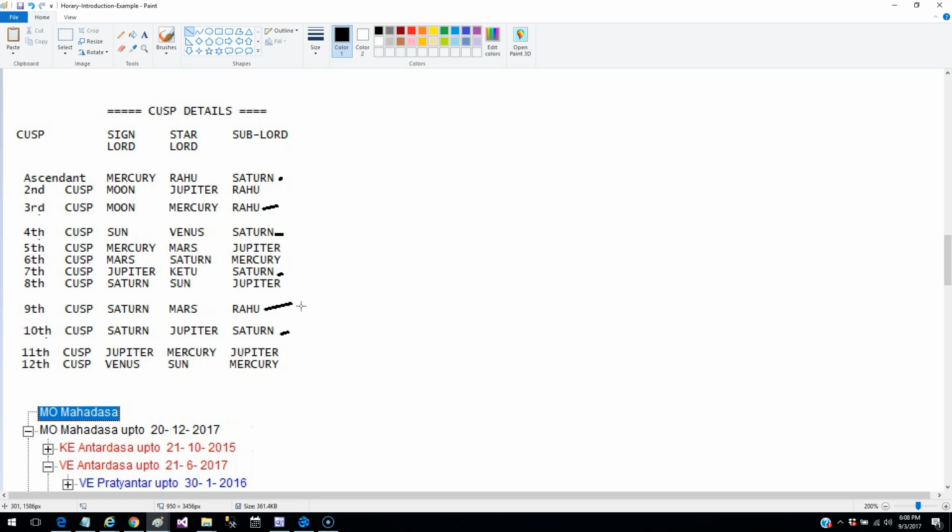On the other hand, suppose the 3rd Cuspal sublord is Rahu and the 9th Cuspal sublord is some other planet, and this planet is sitting in the 6th, 8th or 12th counted from Rahu in the query chart. 6, 8 and 12 are deemed to be the bad houses.